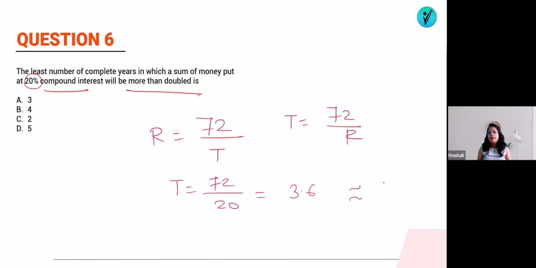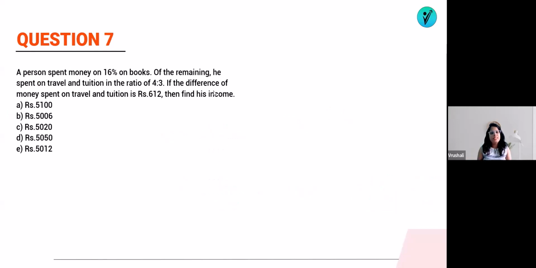So you will require a complete year of 4 years, because you require a complete year. So you will require 4 years to become double at 20% rate of interest. That's it. So here is question number 7.